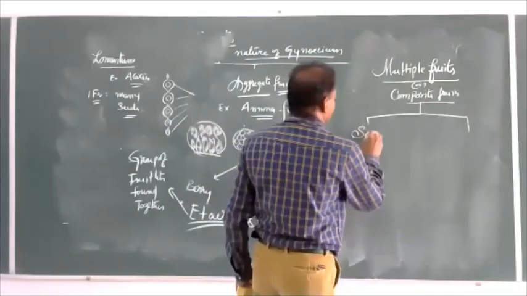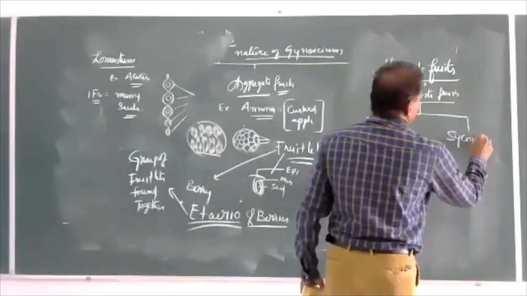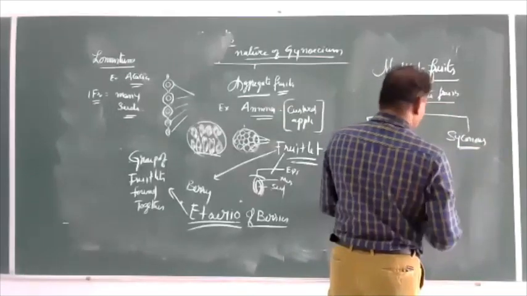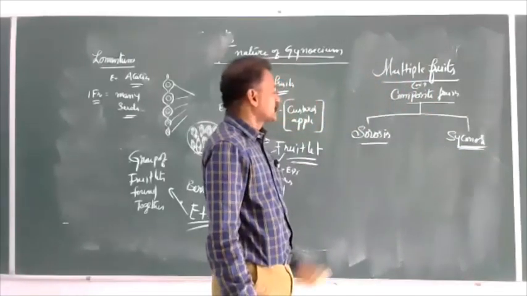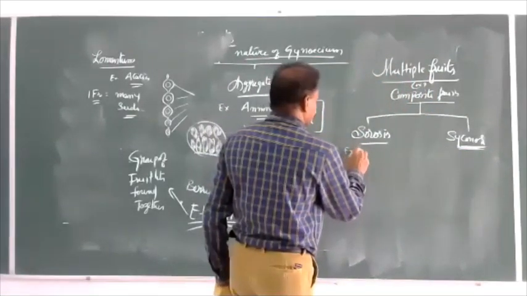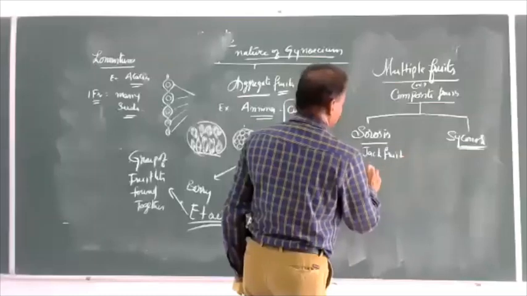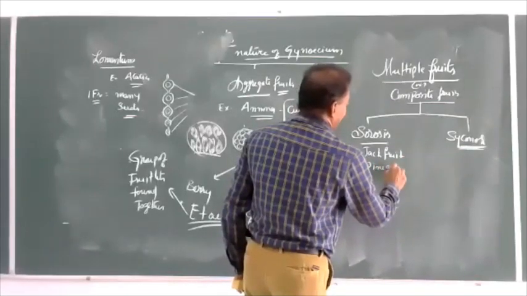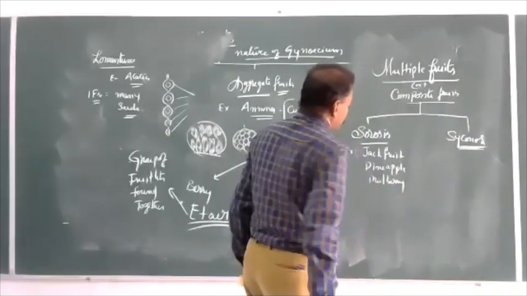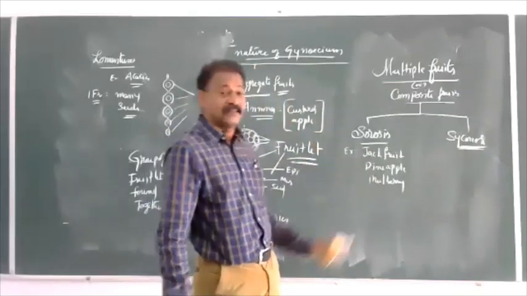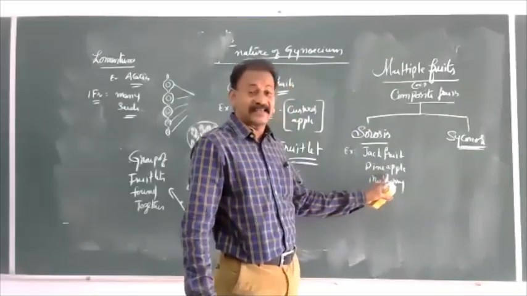These two types of fruits are termed sorosis and syconus. Sorosis examples: jackfruit, pineapple, mulberry. The most important are jackfruit and pineapple. We have to remember: jackfruit is Artocarpus, pineapple is Ananas.